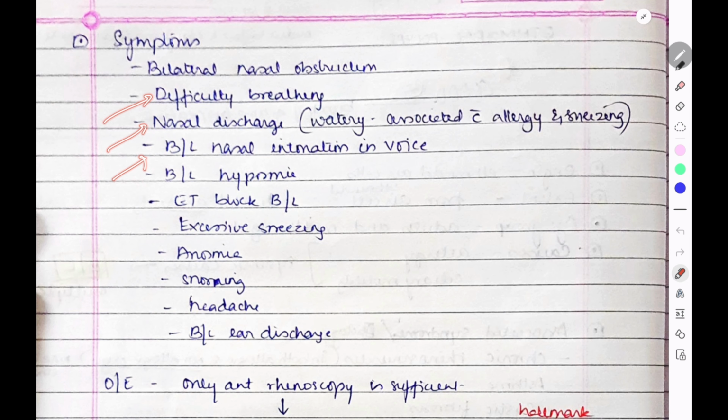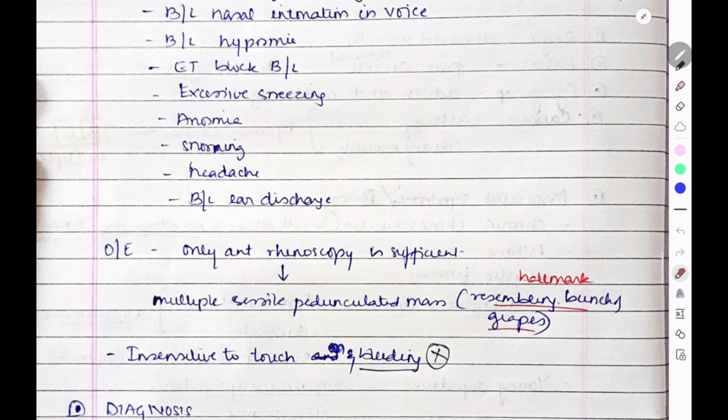discharge, bilateral nasal intonation of voice. So bilateral nasal intonation in voice, that is rhinolalia clausa, bilateral hyposmia, eustachian tube block, that is also bilateral, excessive sneezing, anosmia, snoring, headache, bilateral ear discharge. So these are the symptoms of ethmoidal polyps.